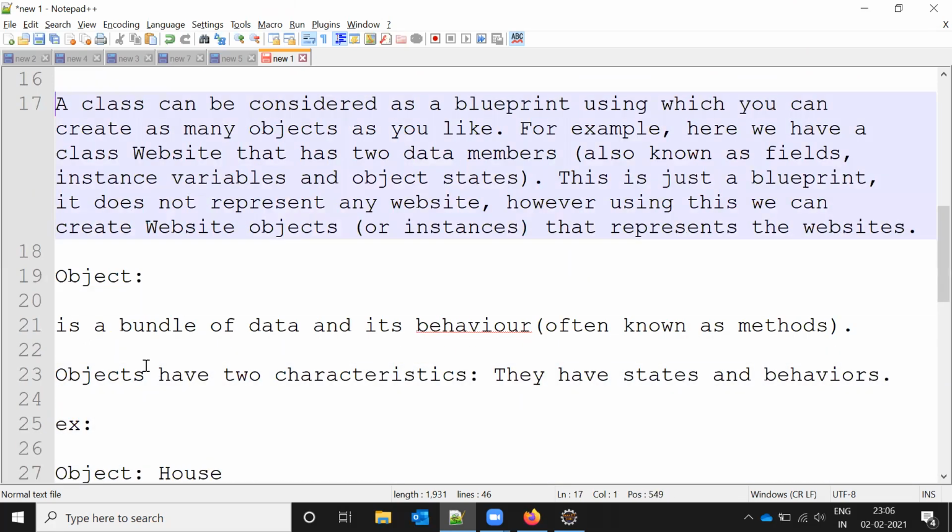A class is a blueprint, using which you can create as many objects as you like. For example, here we have a class Website that has two data members, also called fields, instance variables, or object state. This is just a blueprint. It does not represent any website.